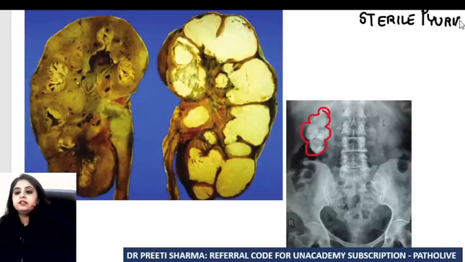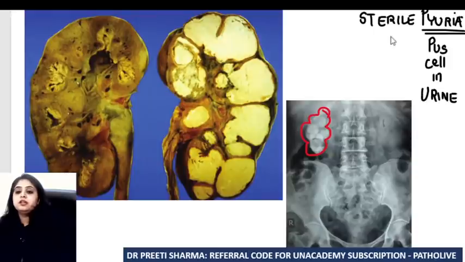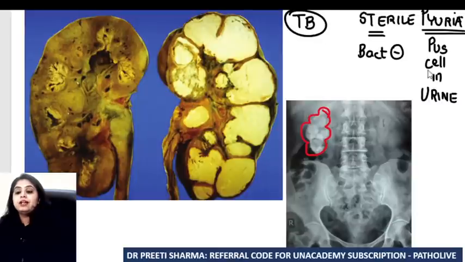When I say sterile pyuria, pyuria means pus cells. Are there pus cells coming in the urine of the patient? Yes, there are pus cells in the urine. But do you see any bacteria in the urine? Do you see any E. coli or any other bacteria? No, the bacteria are not seen. Then why are the pus cells coming, if I'm not able to see any bacteria along with it? Because this is seen with TB.